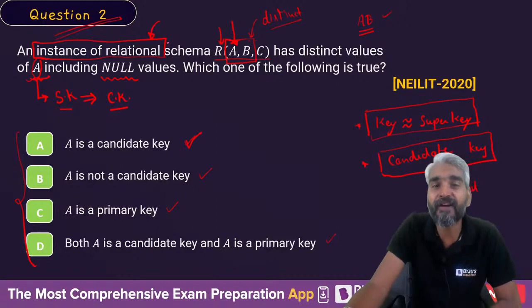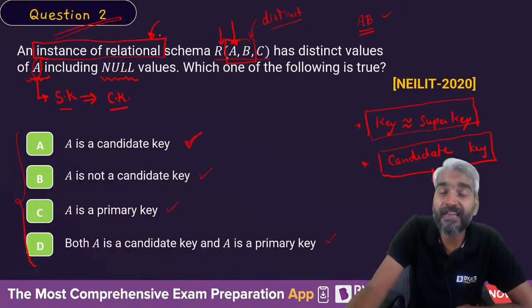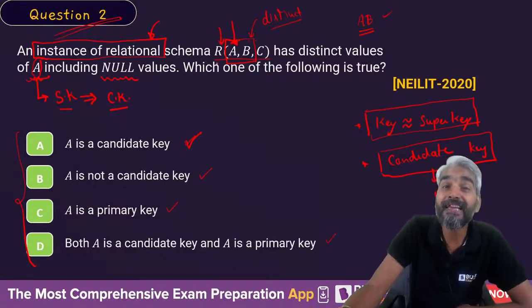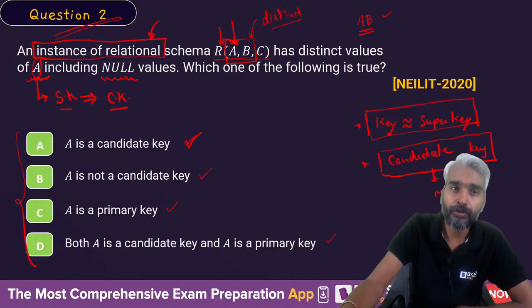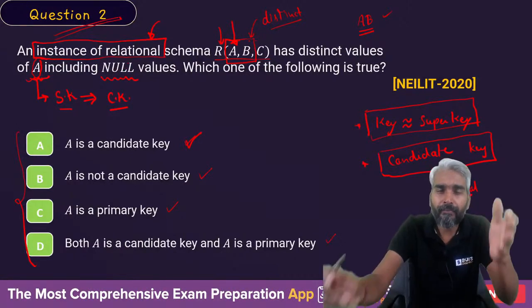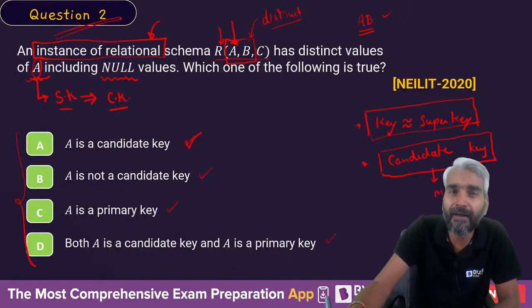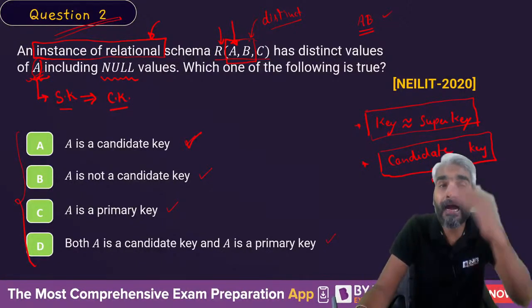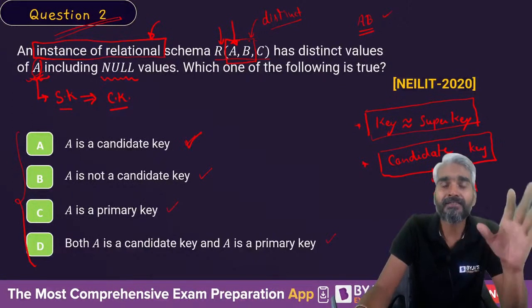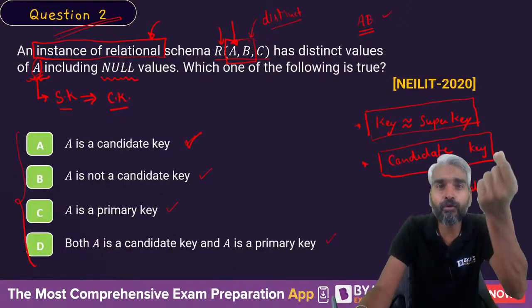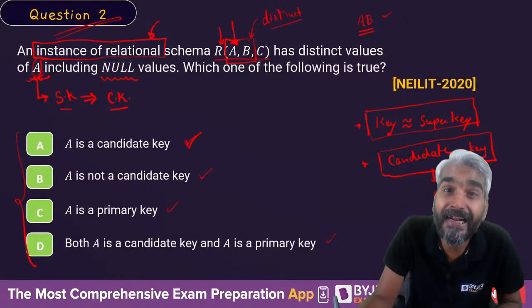We cannot define the candidate key based on the instance, because instances may change with time. At this point of time, we may have values in the table such that all the values of A are distinct. But after a while, you may see some tuples in which the values of A are duplicated.